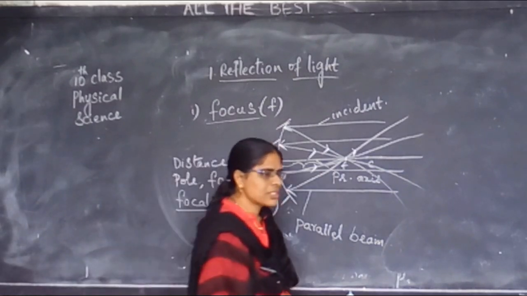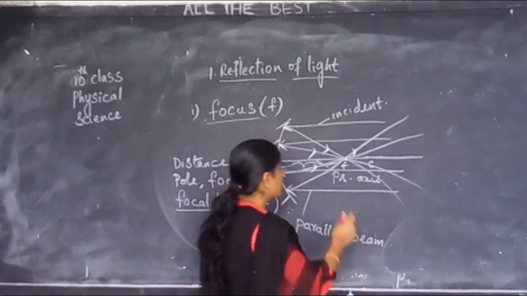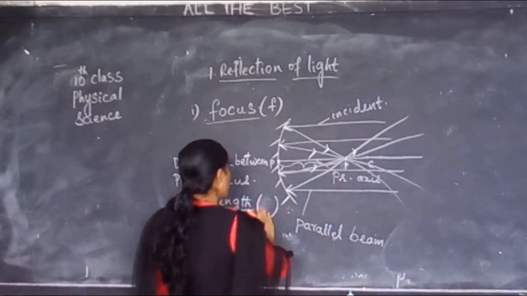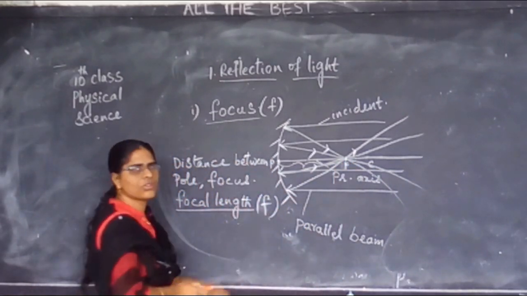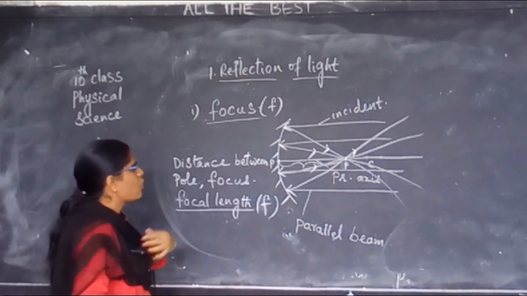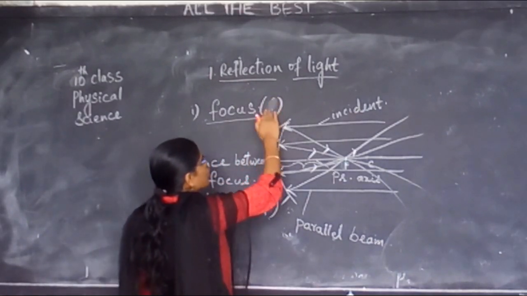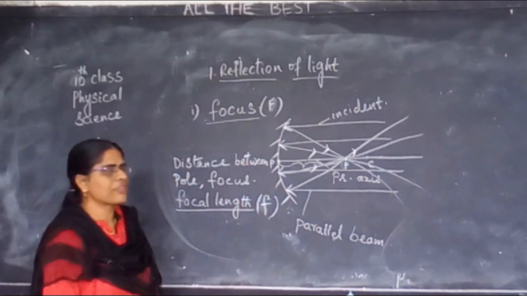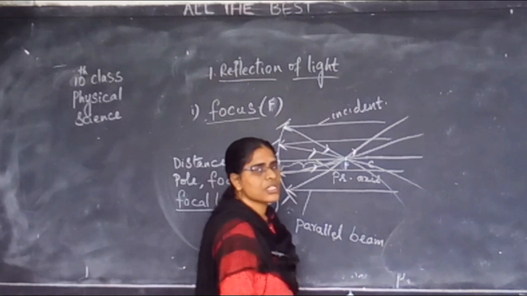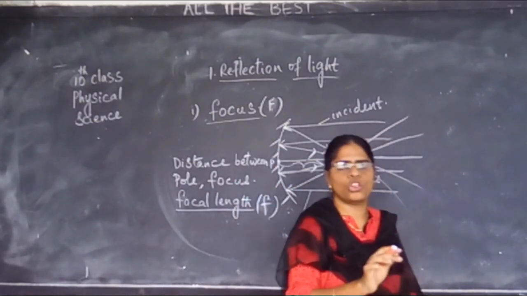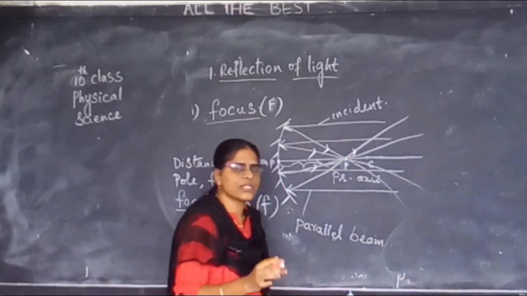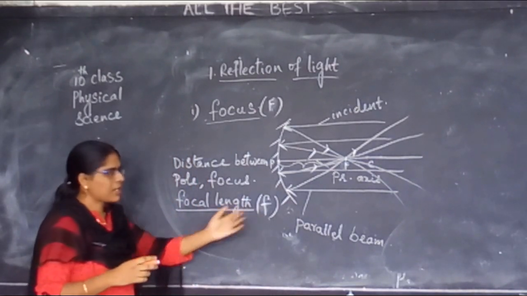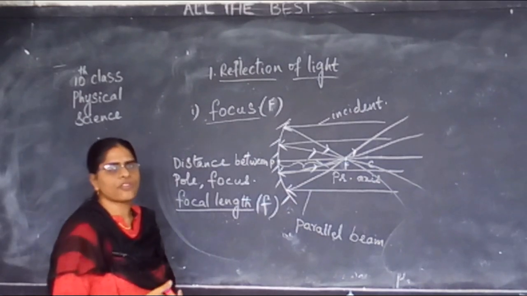Sometimes in some books they may give the focus as capital F and focal length as small f. Nothing to worry. In your textbook they have given the focus as capital F and focal length as small f. The distance between pole and focus is called focal length.